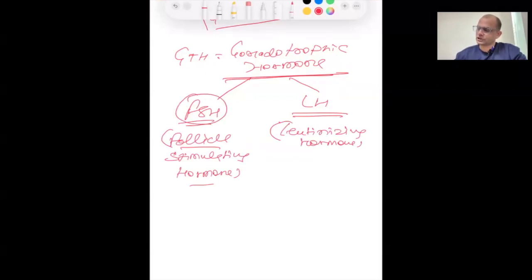So these two hormones are very much important. We are telling that if the anterior pituitary is disturbed, if the FSH and LH are disturbed, then you can understand there will be lots of problems, lots of hormonal problems.